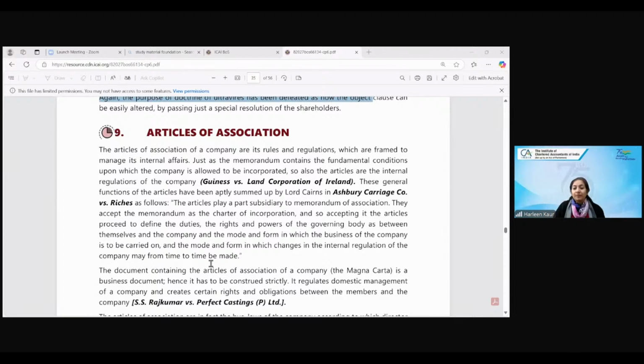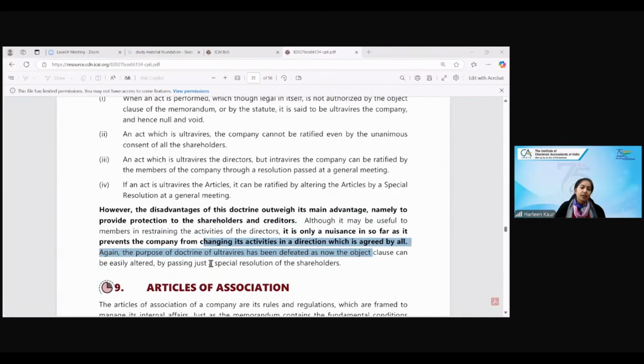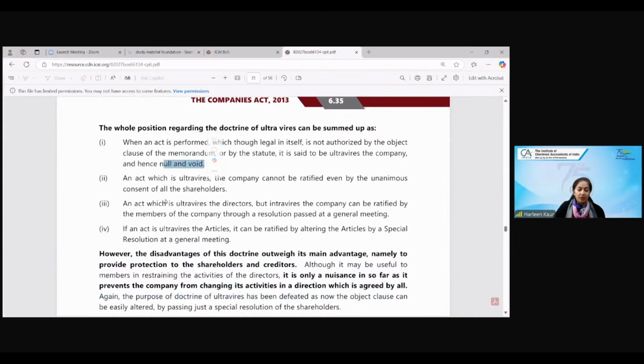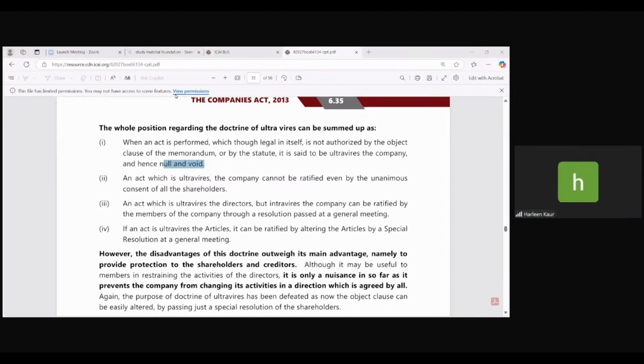Then, ma'am, if the object clause is ratified by the shareholders, then it is a valid company, ma'am. Yes, but it is not allowed to be ratified. You cannot ratify the act. See, you have to understand the meaning of void. You have done the Indian Contract Act. What do you understand by the word void?